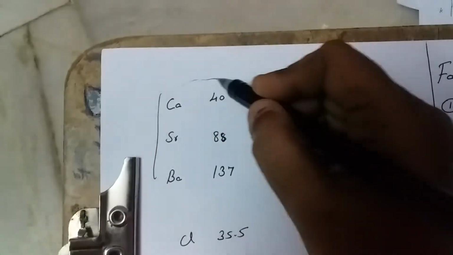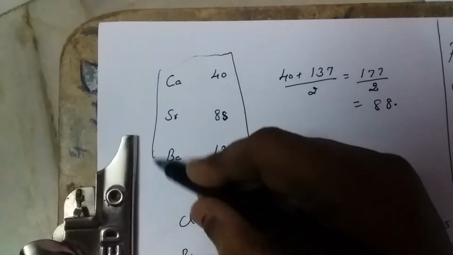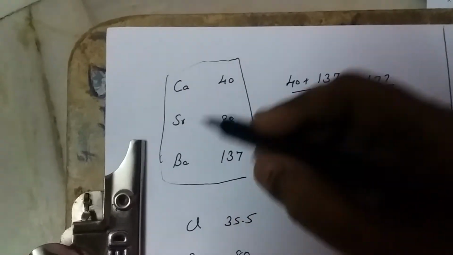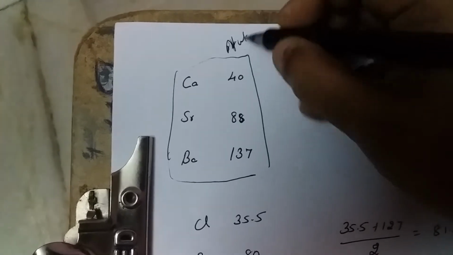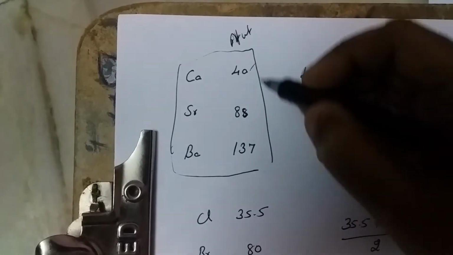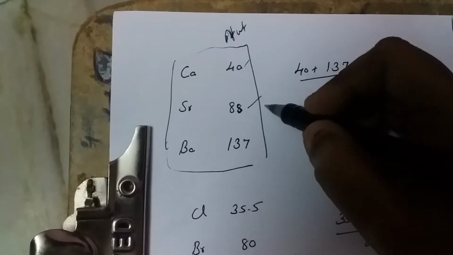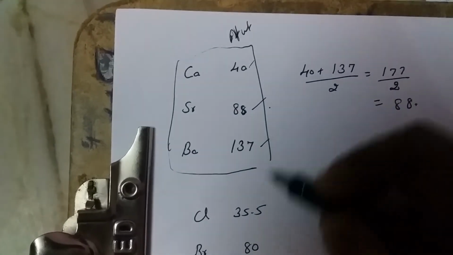Next, the second triad: calcium, strontium, barium. The atomic weight of calcium is 40, strontium is 88, and barium is 137.